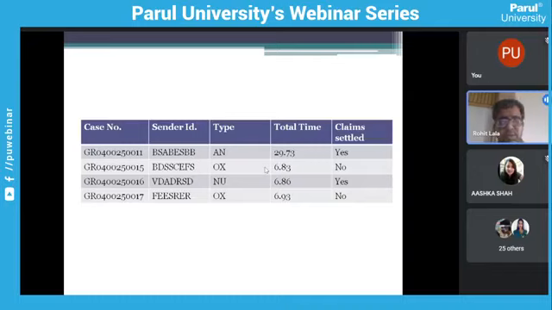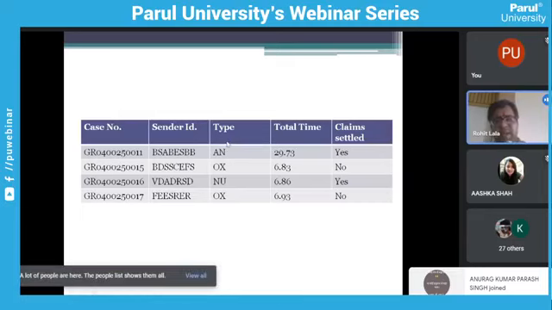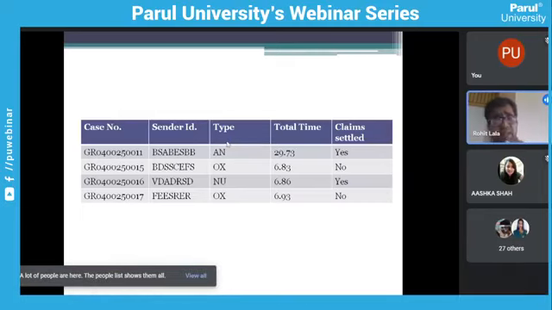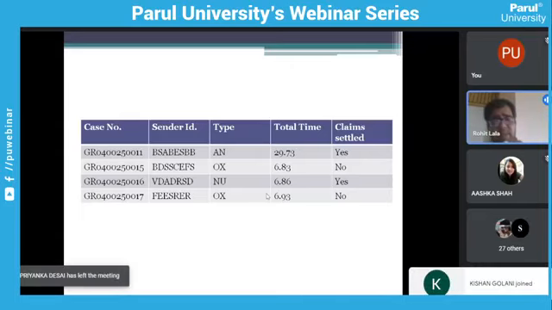So we will identify here what kind of data is there. Obviously, this case number is nominal data. Every patient has a different case number. This is our sender ID. It is again a kind of nominal data, as every sender ID has a unique value. Type is where the case came from, or what kind of disease there is. Here AN represents some city, OX represents some city, NU represents some city.